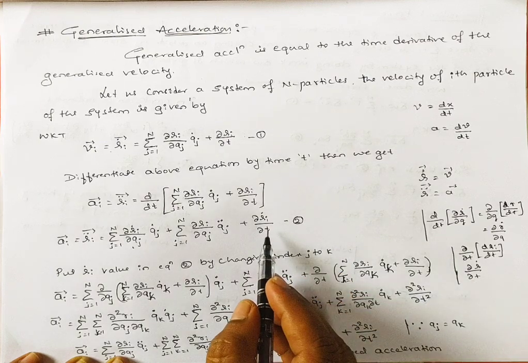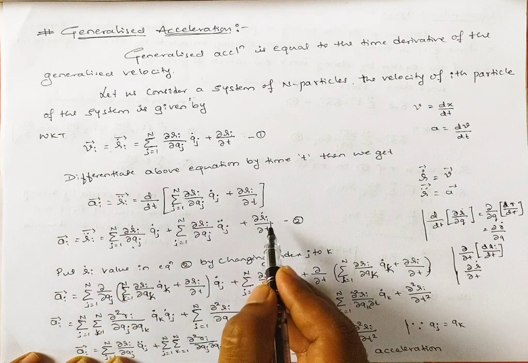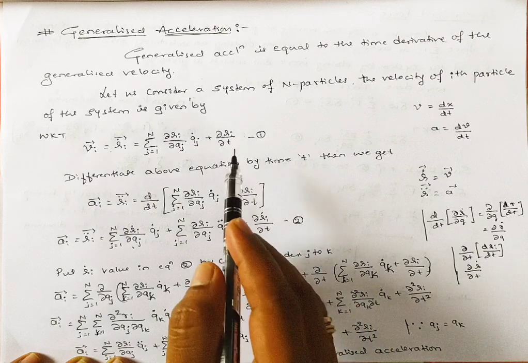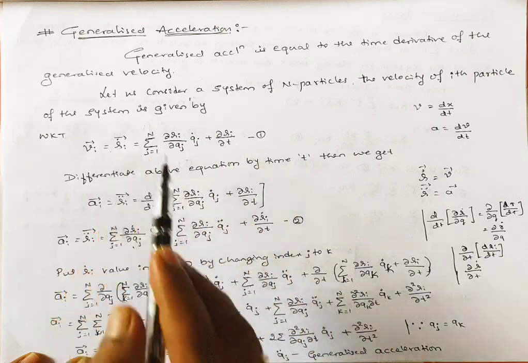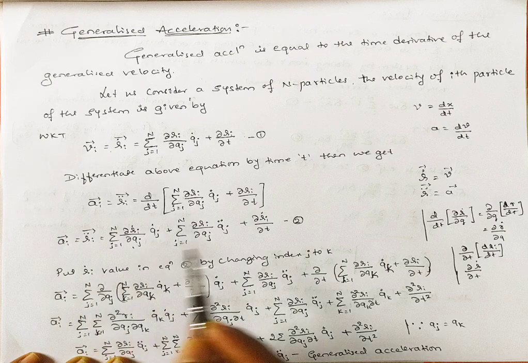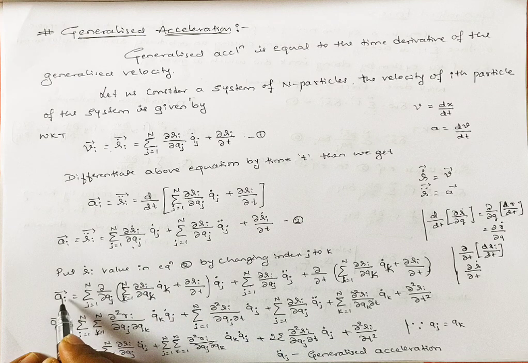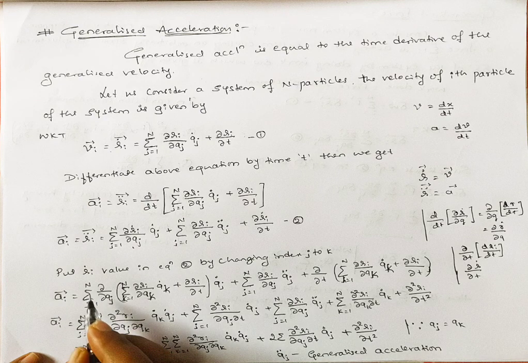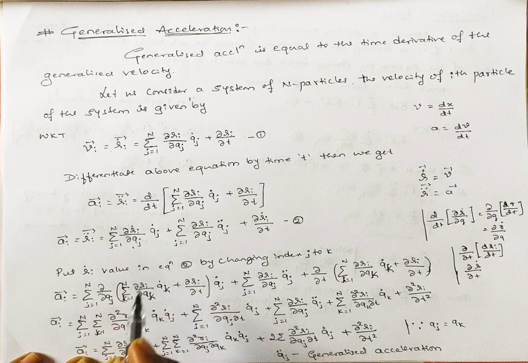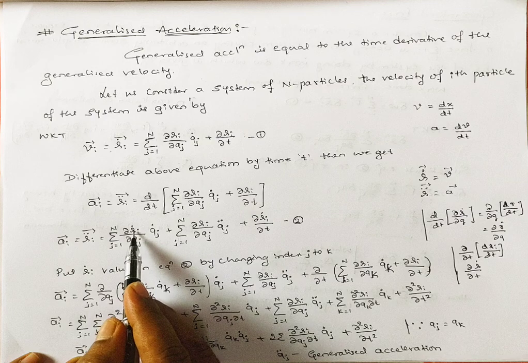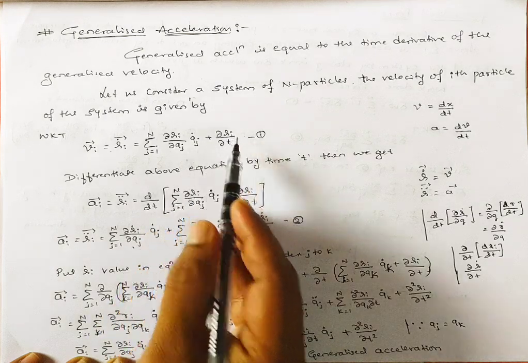Now here there is r dot, and here also there is r dot. We are going to replace r dot with equation number 1. So I put the r dot expression in equation number 2. What will we get? The acceleration ai is equal to summation over j from 1 to n of dou by dou qj, which I take outside, and I substitute the r dot value from equation number 1.